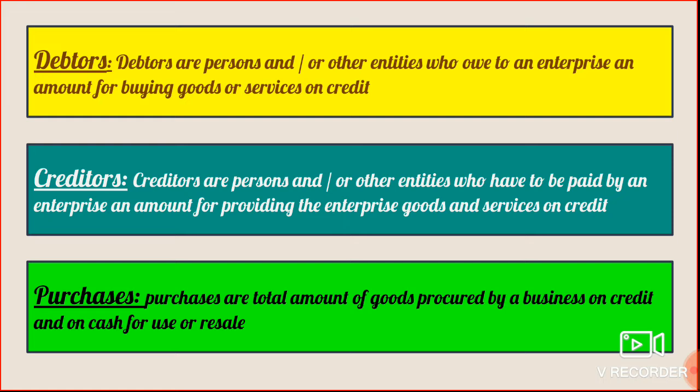Purchases is used generally when goods are purchased on credit or on cash and these goods are meant for resale. In other words, these are the goods in which the business actually deals.